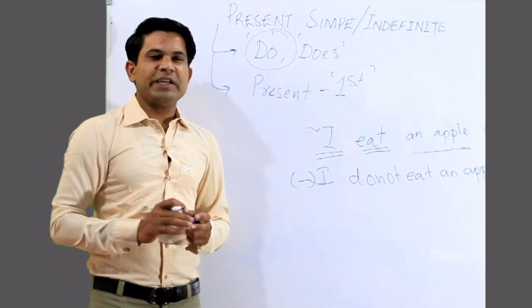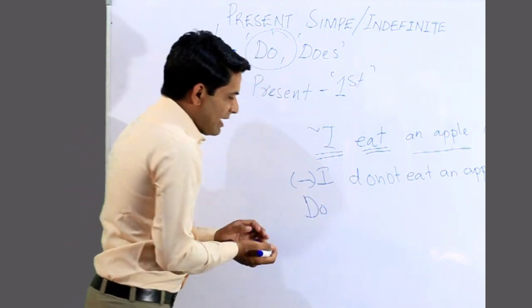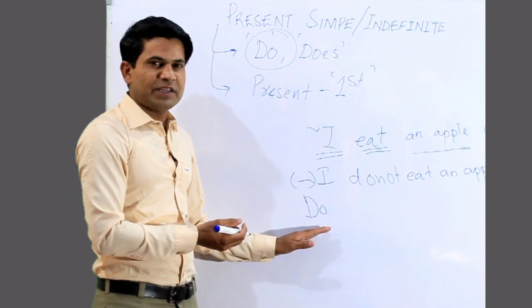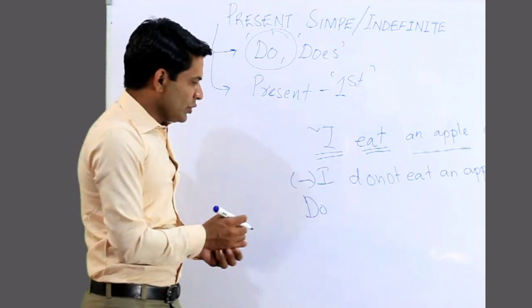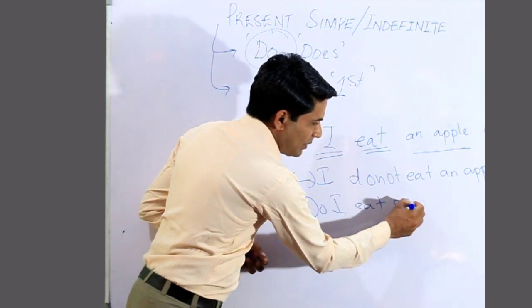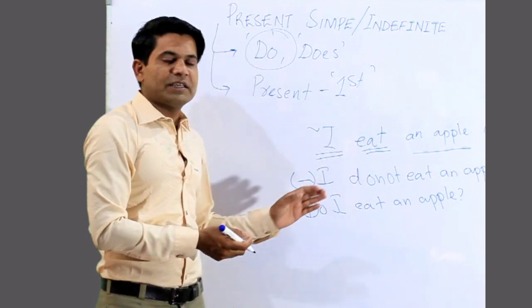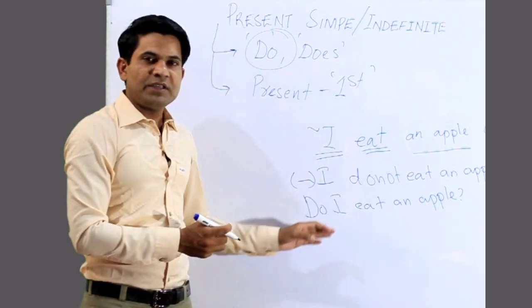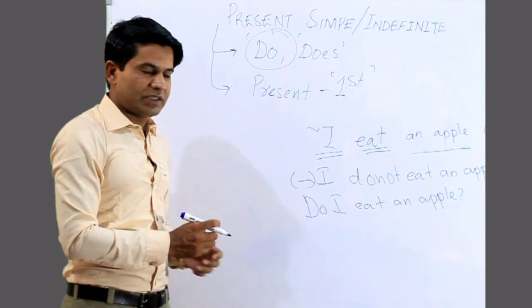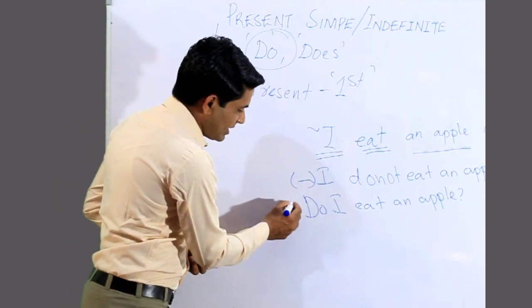If you want to make it interrogative, you have to add the helping verb at the beginning of the sentence. Do I eat an apple? I will translate all these sentences at the end. Let me jot down all these sentences here.